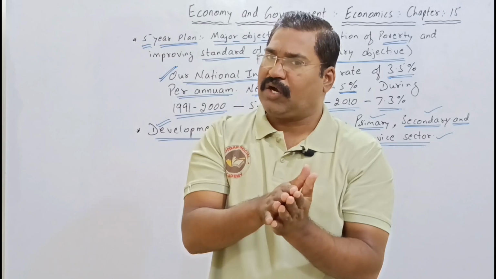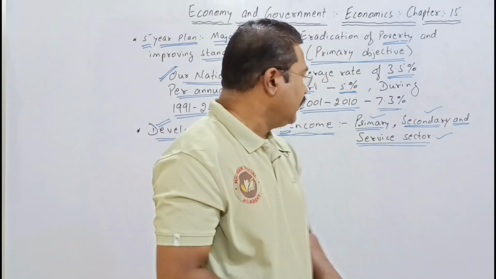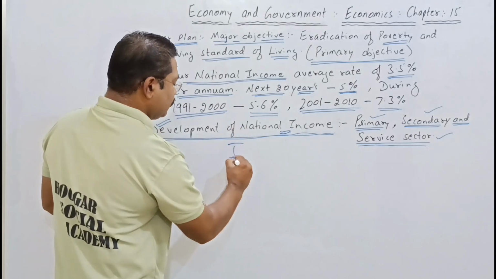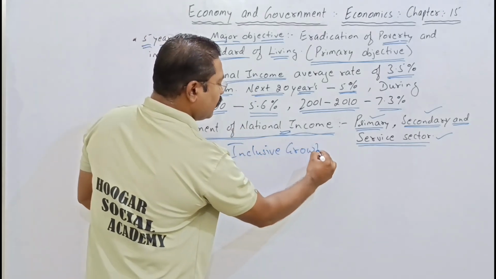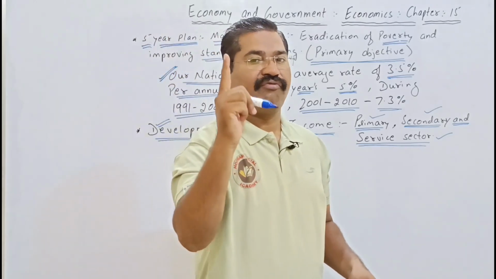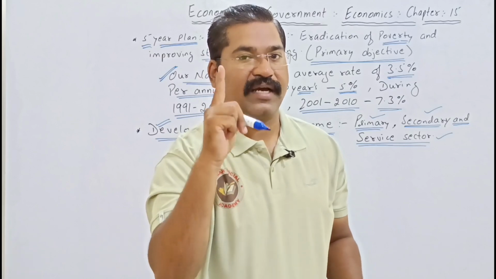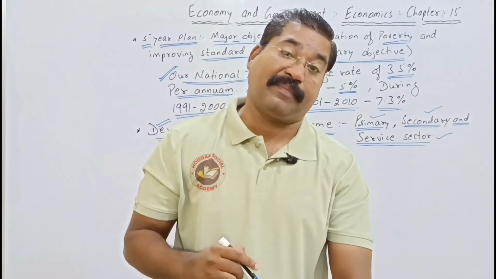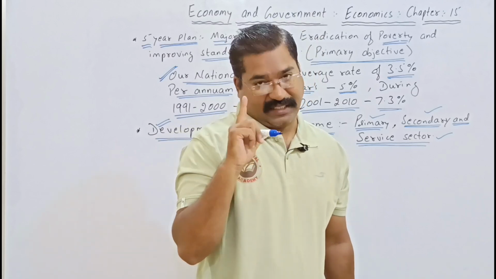So today, in its 5-year plan, the government has moved with inclusive growth. According to this, the government is focusing on all-round development of the country, without leaving out any subject.